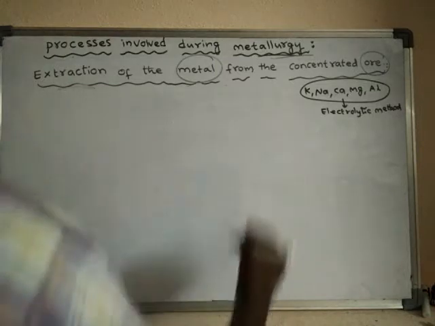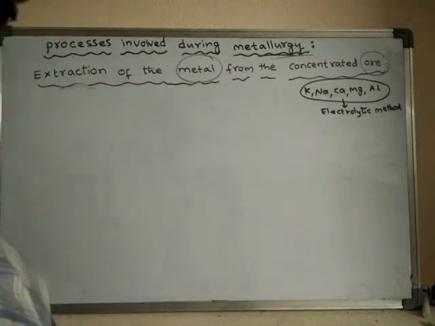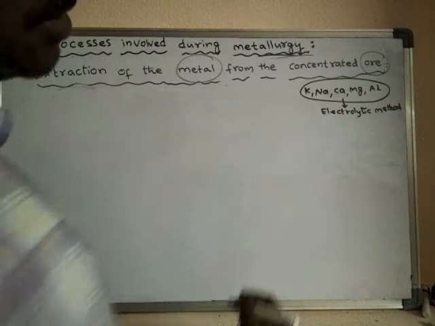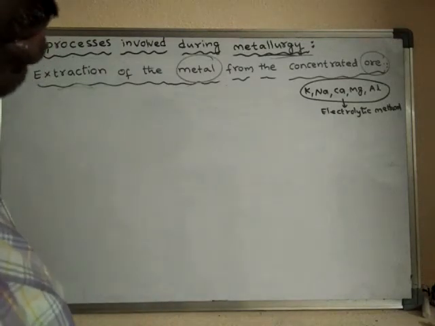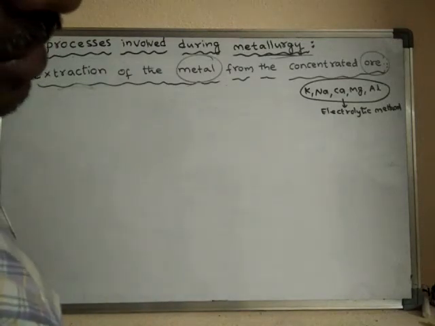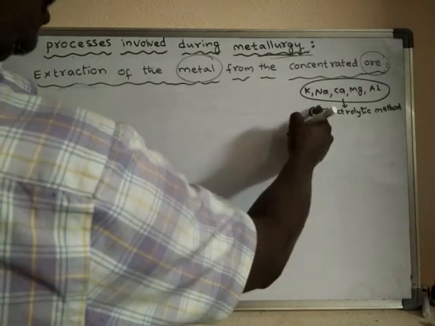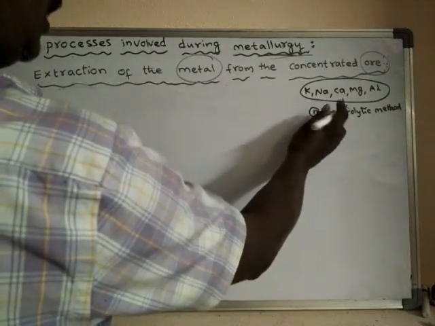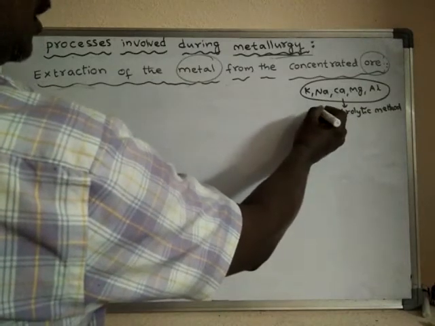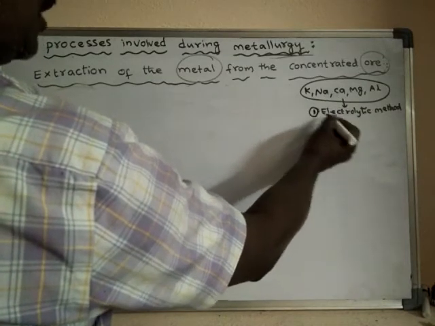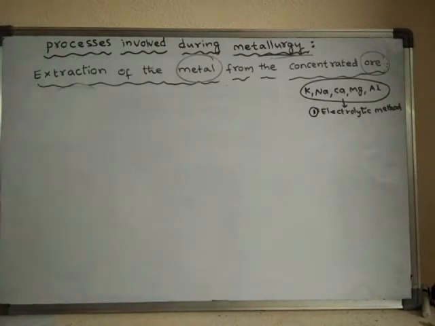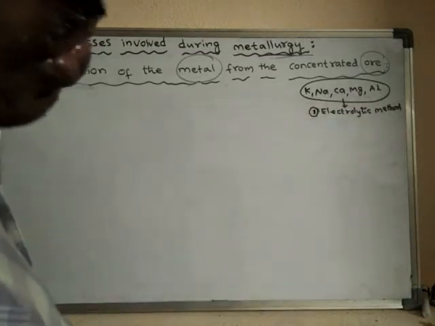No reducing agent can extract these metals from their ore. So the reducing agent does not work. Especially for these metals, we use the electrolytic method, and no other method can give these metals from their ores.